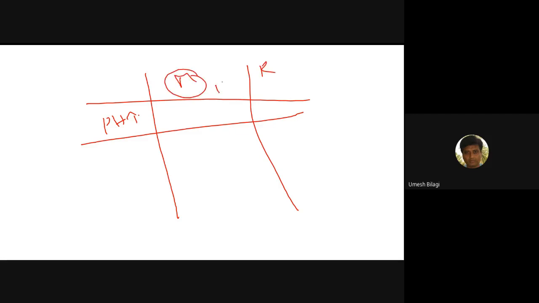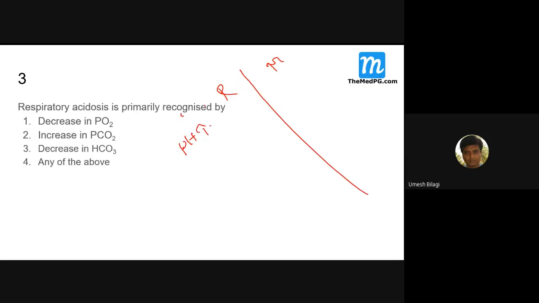Metabolic means it is a function of HCO3. Respiratory means it is a function of CO2. So if the bicarbonate goes down primarily, that is the first change, then primarily there is a metabolic acidosis.